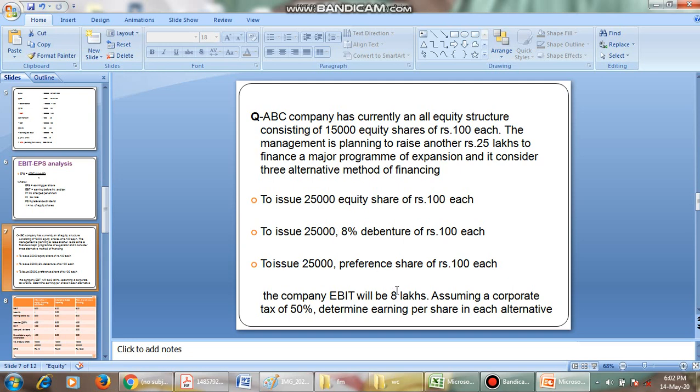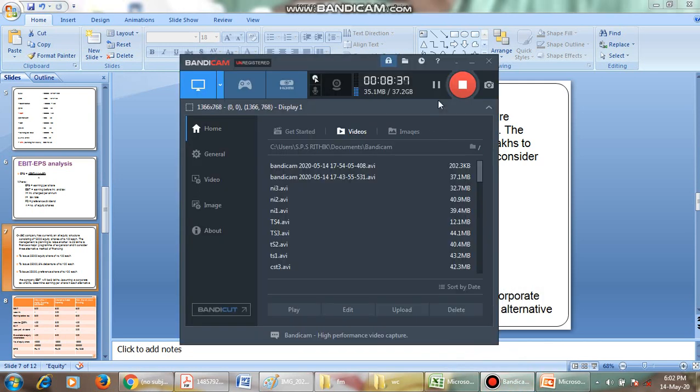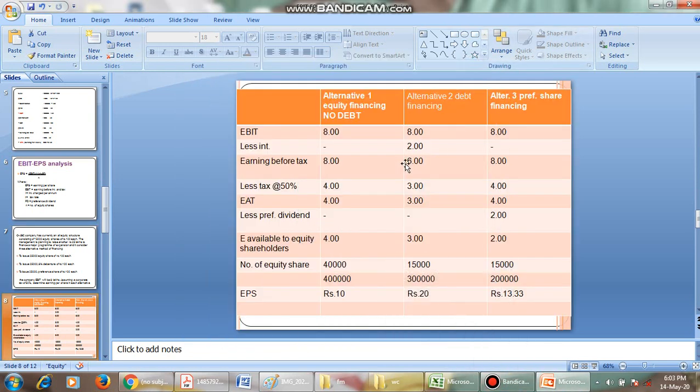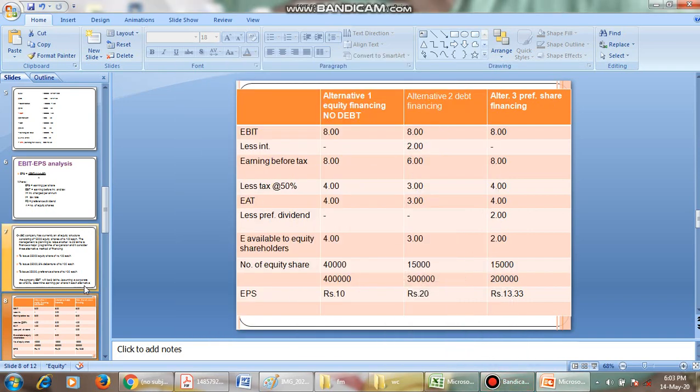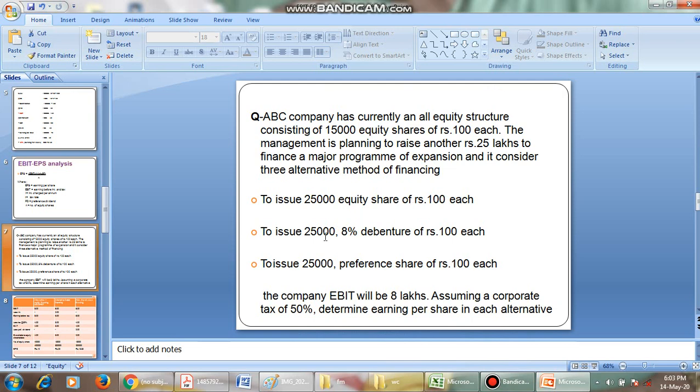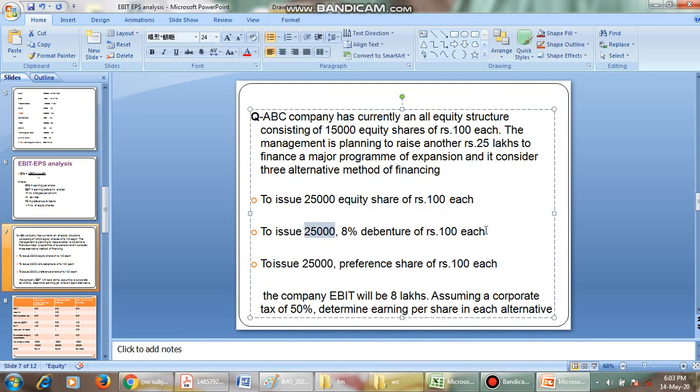We have 25,000 debentures, each given at 100 rupees, and the interest rate is 8%. 25,000 into 100 is 25 lakhs, and 25 lakhs into 8 by 100 gives 2 lakhs.